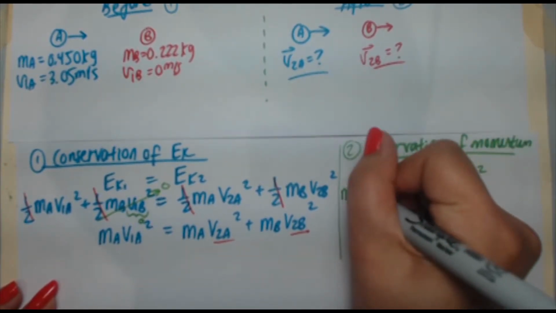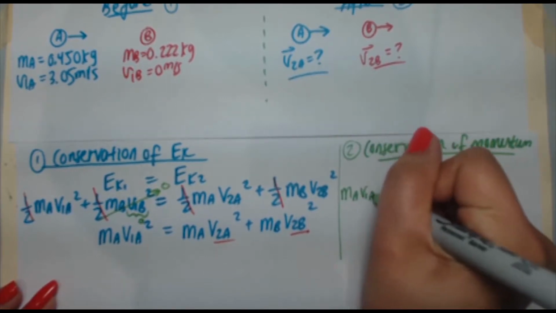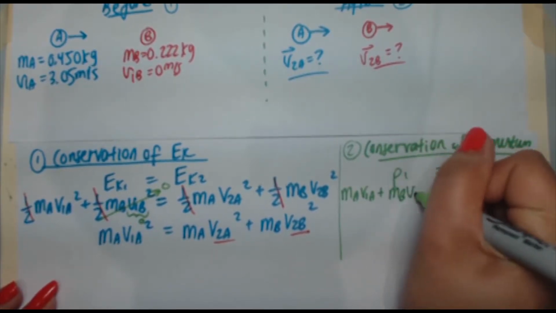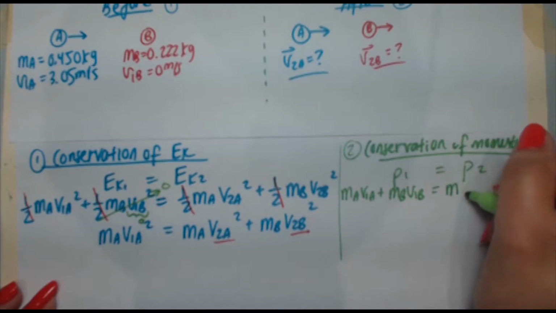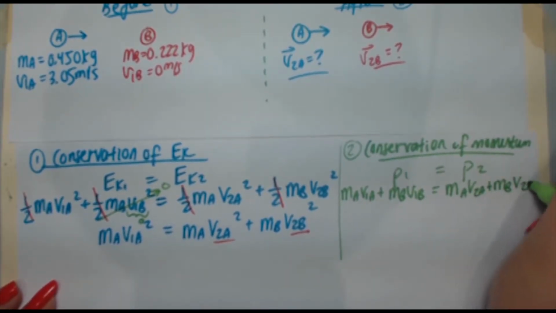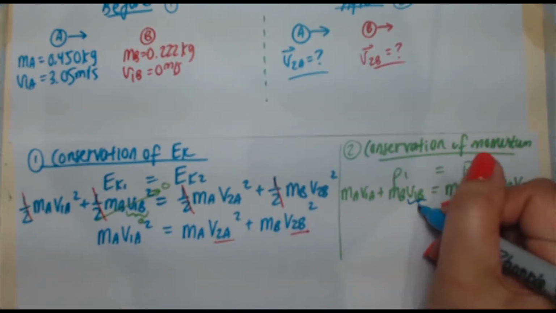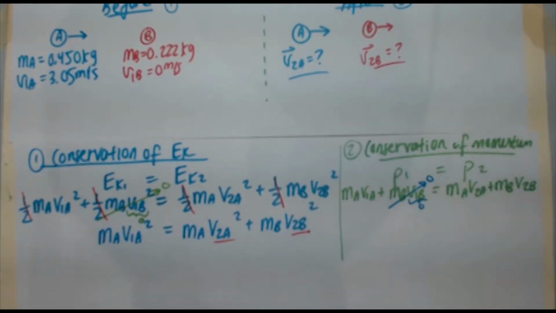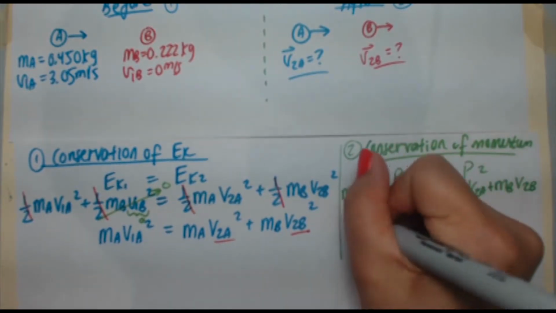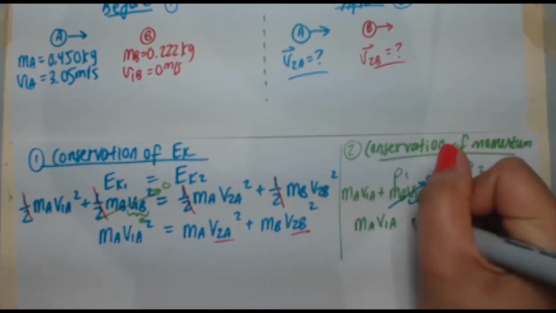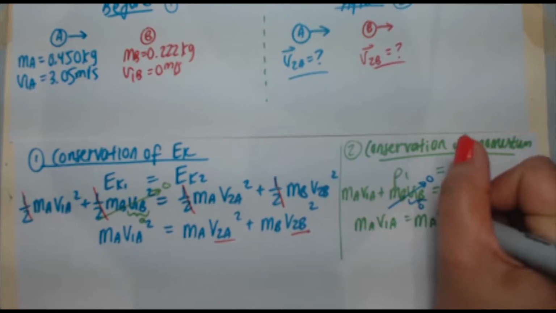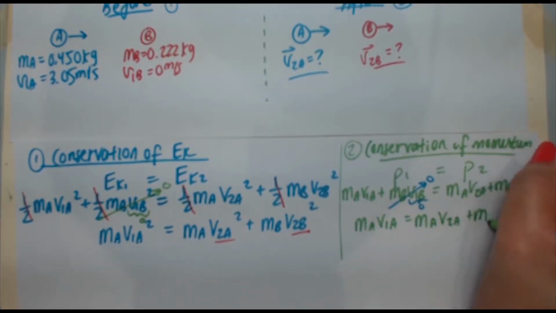P is mv, so ma v1a plus mb v1b equals ma v2a plus mb v2b. Just like before, I know that v1b is 0, so this whole thing goes away. So I'm left with ma v1a equals ma v2a plus mb v2b.